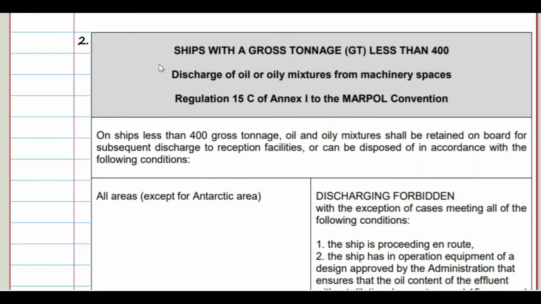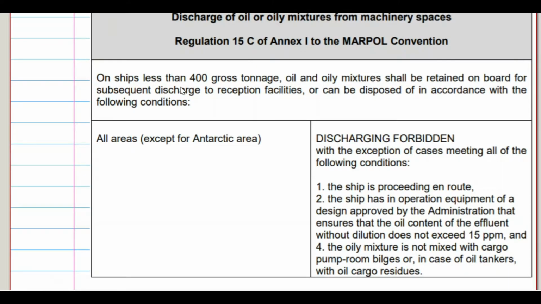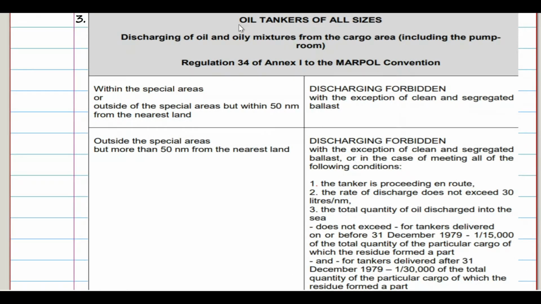So let's move on to our second case, that is for all ships less than 400 GRT. A vessel less than 400 GRT can discharge in all areas except the Antarctic area. So the discharge criteria are as follows. The ship is proceeding en route. The ship has in operation equipment of a design approved by the administration that ensures that the oil content of the effluent without dilution does not exceed 15 ppm. The oily mixture is not mixed with cargo pump room bilges or, in case of an oil tanker, with oil cargo residues.